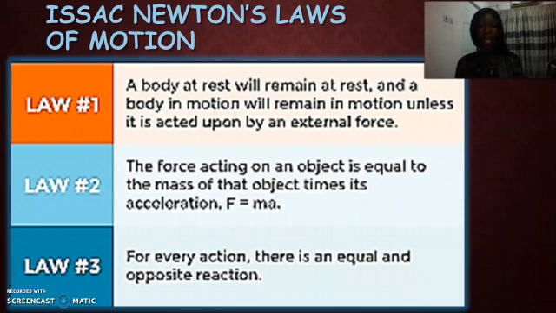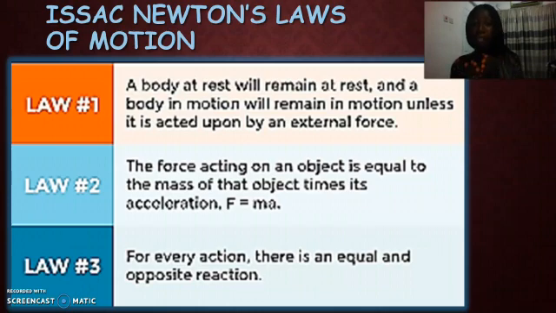Then his second law, this is a bit high for you. It said that the force that is acting on an object is equal to the mass of that object multiplied by its acceleration. The mass, we already said mass is what you commonly call weight. And I told you that weight and mass are not the same.